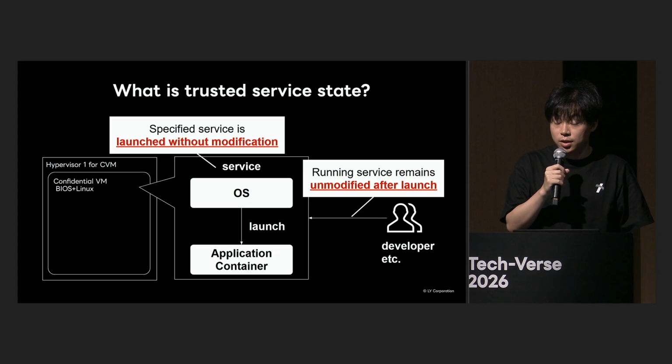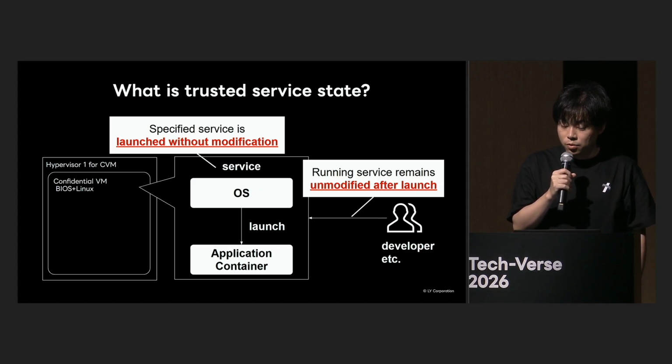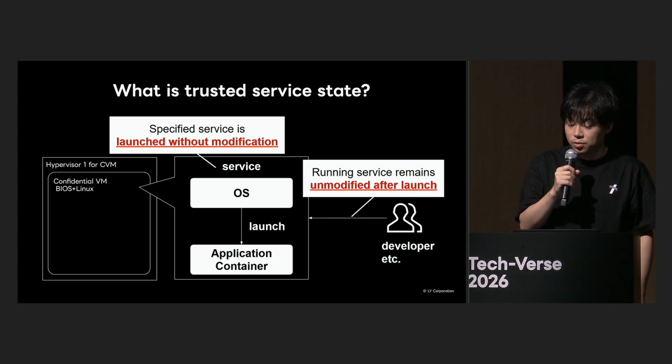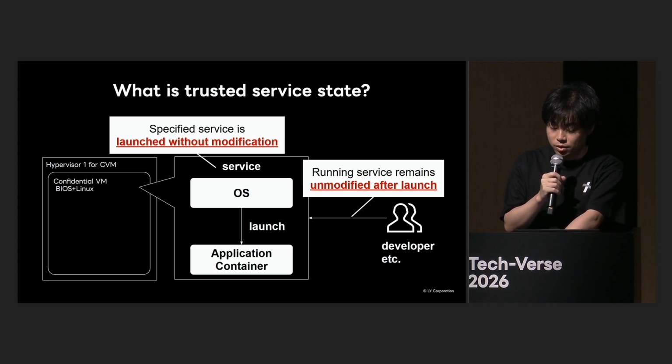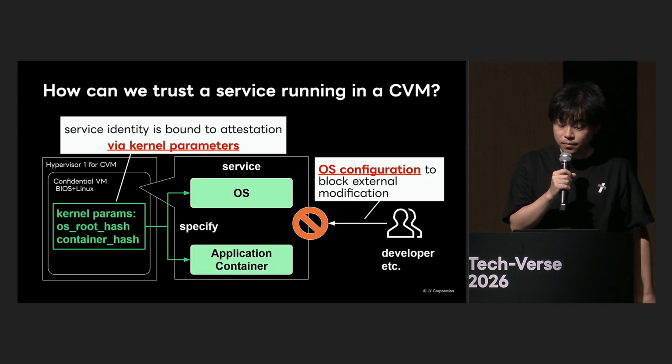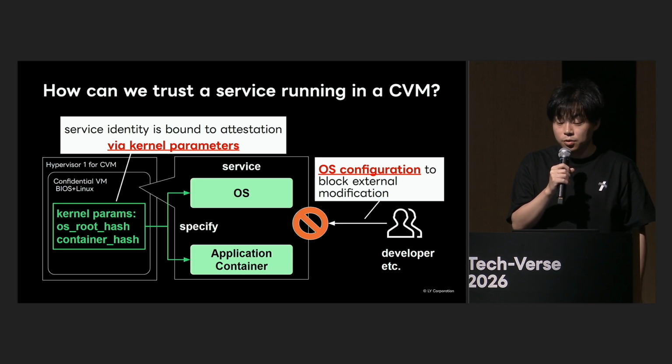As shown in the center of the diagram, the service here consists of the OS and application containers. In other words, the goal is for the OS and application container to launch exactly as specified and remain unchanged after launch. If these two conditions are met, users can make trust judgments based on the service actually running. So how do we achieve this state?